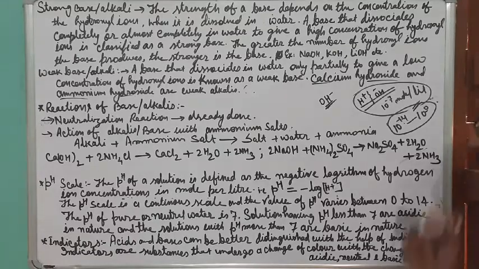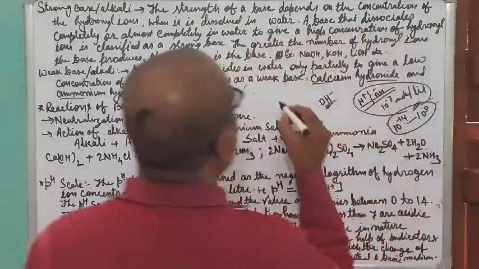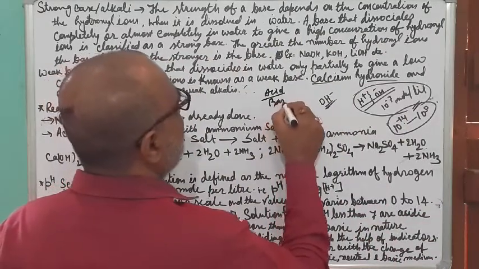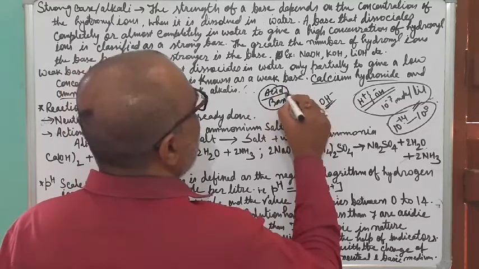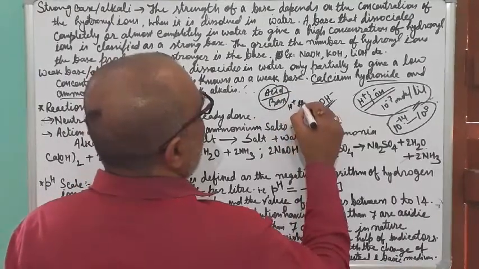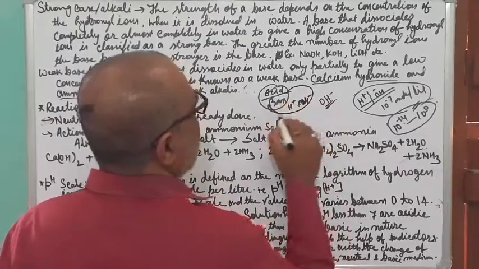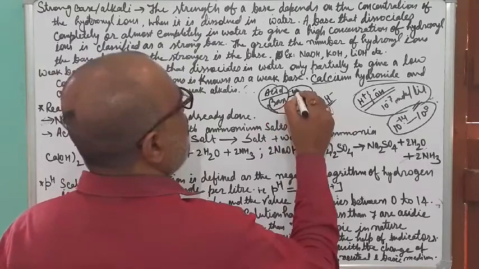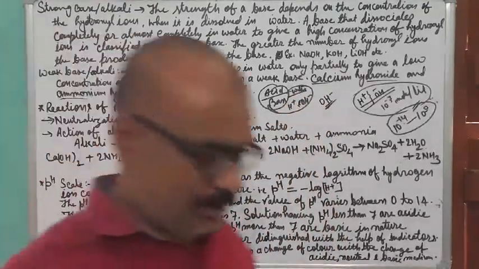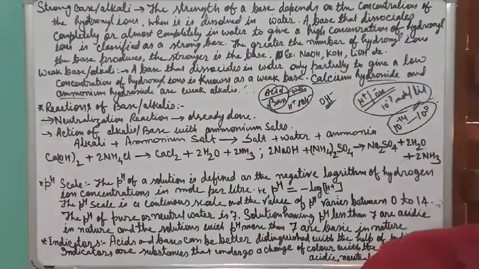One more thing you must know: whether you talk about acid or base, when you put it into the water it will have H plus and OH minus, both available.